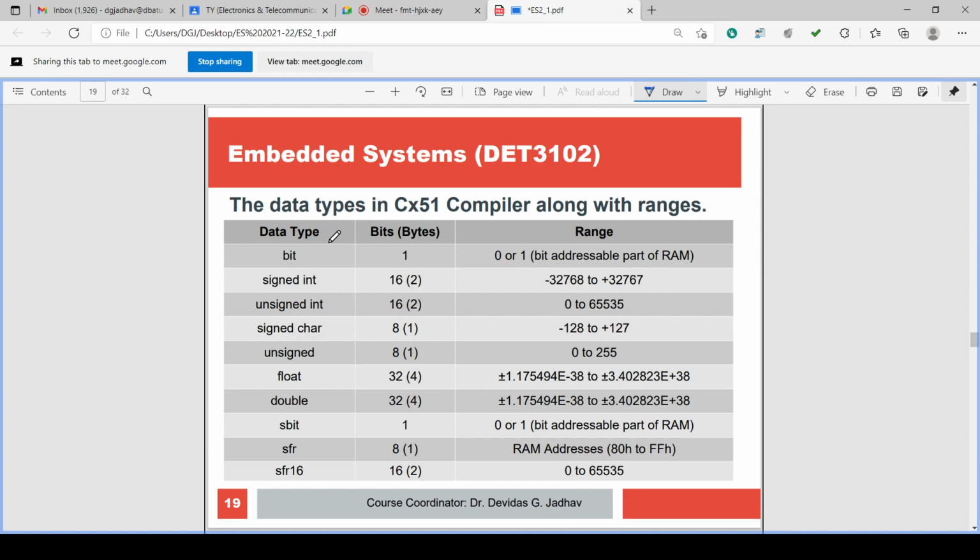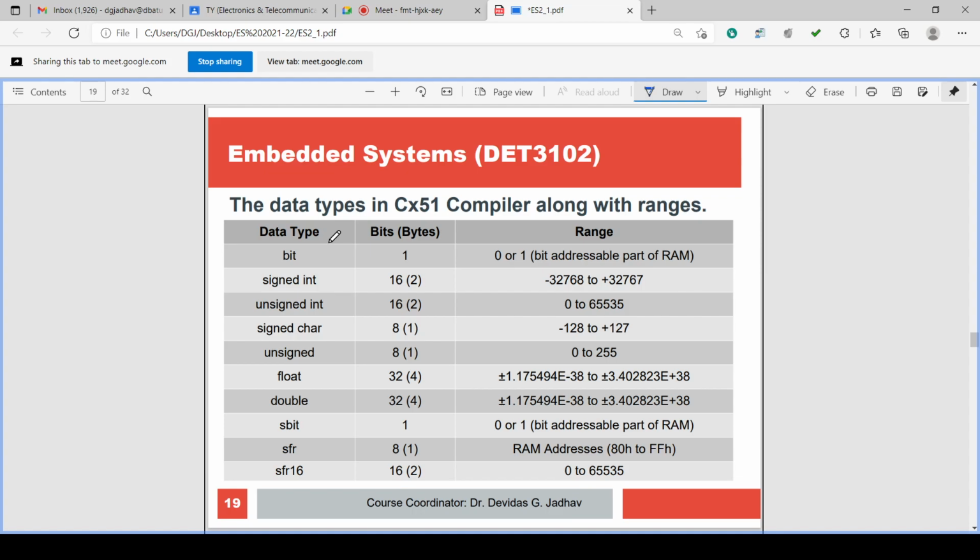Then character, signed character, unsigned character. Character means only one letter of text. Then float is a fractional number. Double is the float's bigger version: double is a float, but it uses double the storage memory of float. SBit is a single bit, SFR and SFR16 are address related.